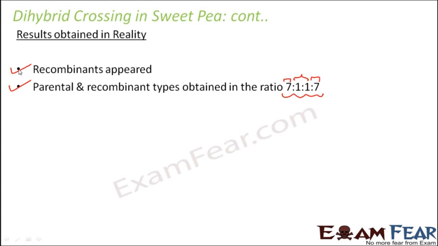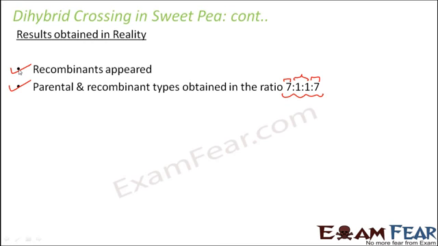So if they are completely not linked, in that case, you actually end up having a good amount of recombinants. But in this case, the recombinants are very few. So in one way it is not linked, but in some way it doesn't fall under the category of unlinked genes. If you look at possibility 2, where we say that they are linked genes, in that case the parental types were more in the offsprings, but there were no recombinants at all. But here we have recombinants, but very few recombinants. So that means this is somewhere midway between the unlinked genes and completely linked genes.